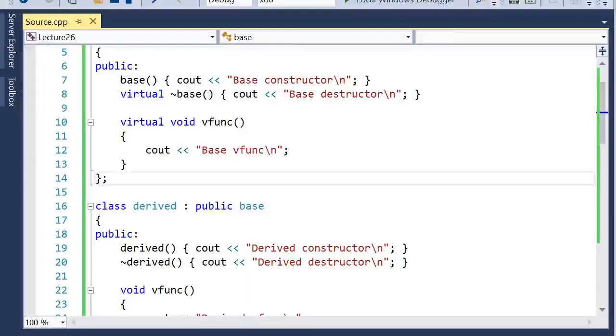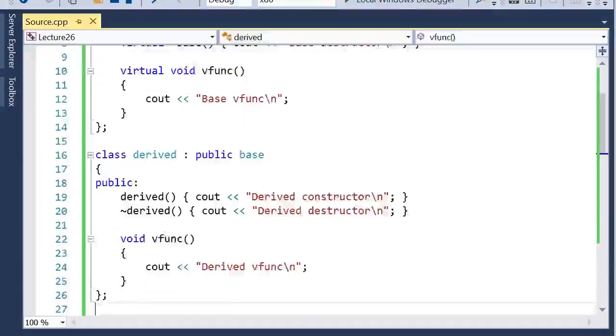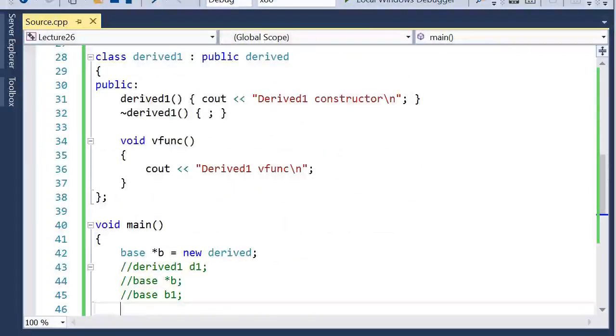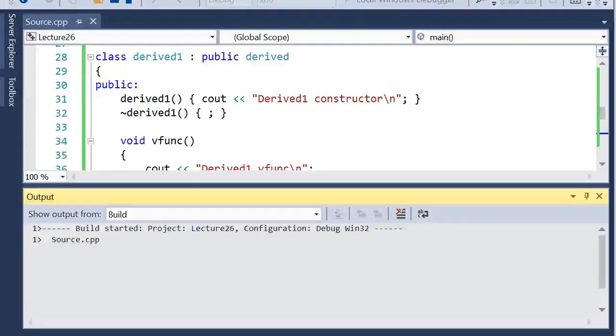This issue is hard to determine when you're writing the program. Making a simple mistake like not specifying the virtual keyword here goes unrecognized while writing the program. However, when you run the program, you find it's not working as expected. So it's better to specify the virtual keyword as soon as you create a destructor in case of multiple derived classes or inheritance. Now let's compile this program again and run it to see what it outputs.